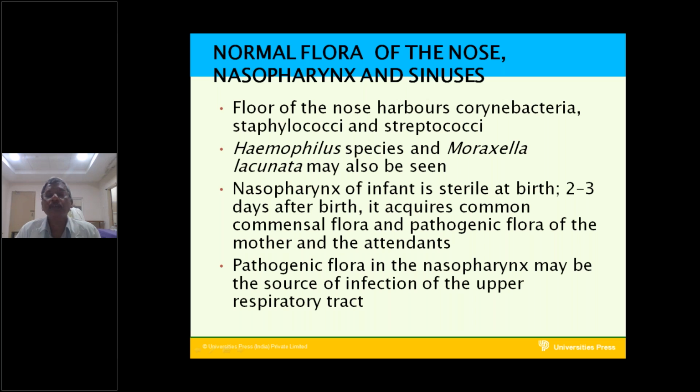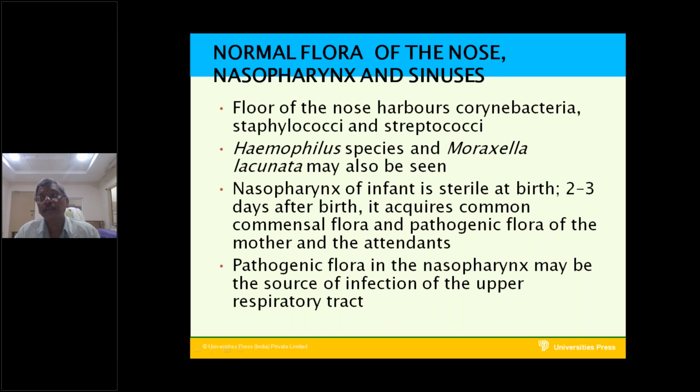Next, nasopharynx. The nasopharynx of the infant is sterile at birth. Two to three days after birth, it acquires the commensal flora and pathogenic flora of the mother, nurses, and attendants.